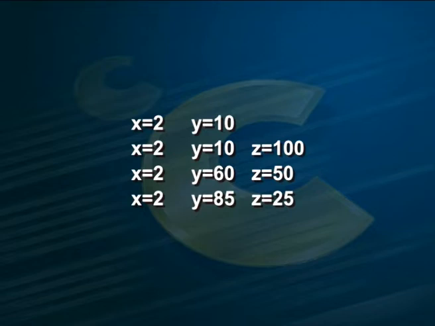And the output will be x is equal to 2, y is equal to 10, and x is equal to 2, y is equal to 10, z is equal to 100, and x is equal to 2, y is equal to 60, z is equal to 50, and x is equal to 2, y is equal to 85 and z is equal to 25.